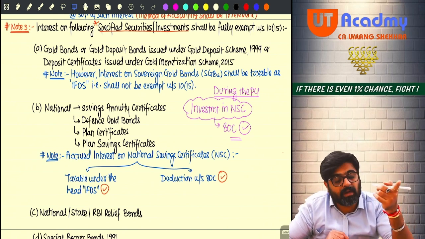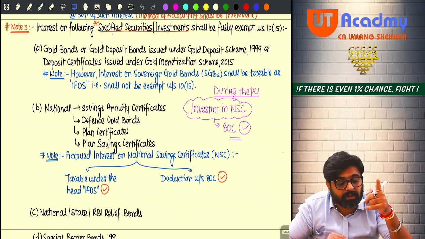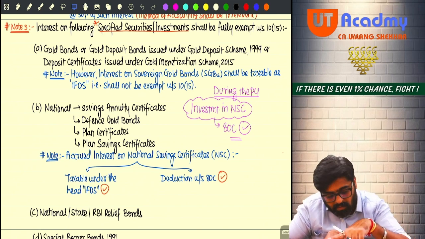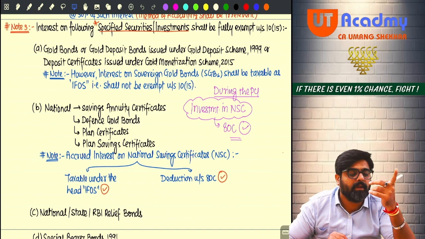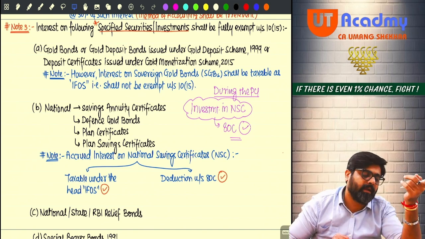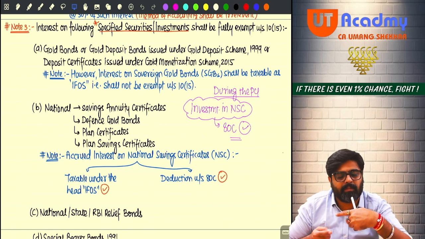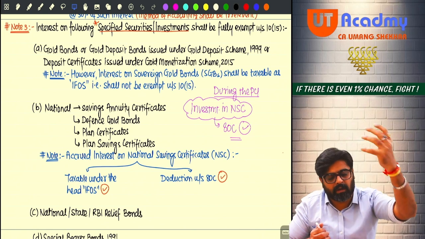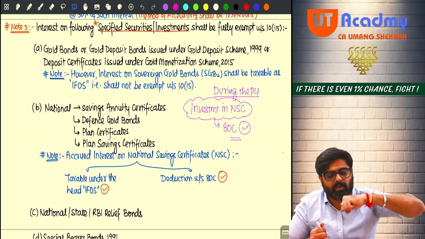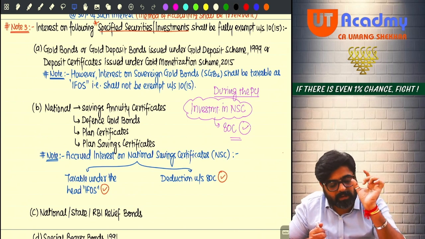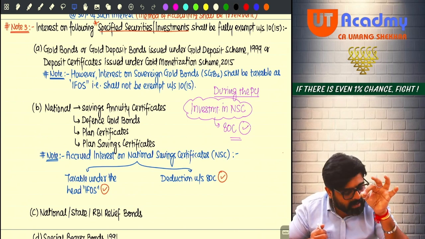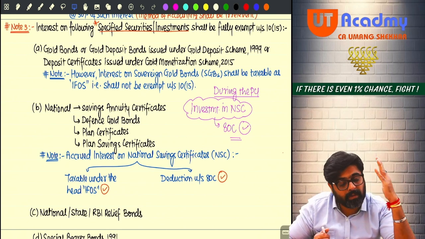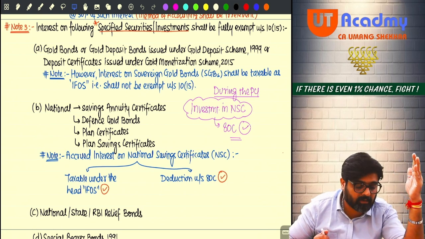Now the amount will come back to you after 15 years along with the interest which will accrue every year in NSC. It will accrue and again be reinvested in NSC. Every year this will happen. Whatever interest accrues does not become due right now. That is not received by you right now. That will become due and be received after 15 years when the NSC matures.